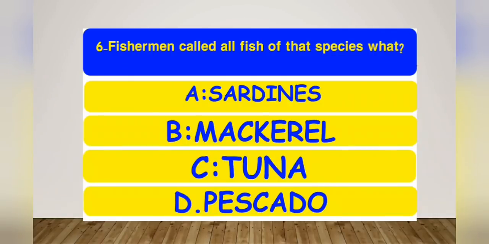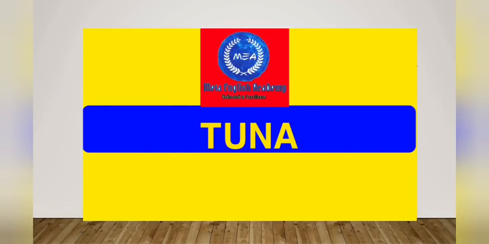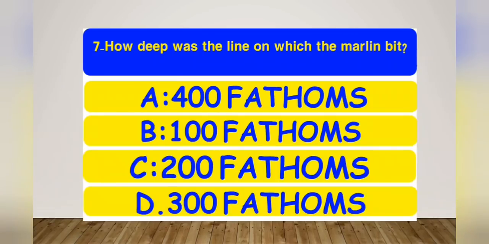The sixth one is, fishermen called all fish of that species what? The options are sardines, mackerel, tuna, or pescado. And the right option is tuna. The seventh one: how deep was the line on which the marlin bit?